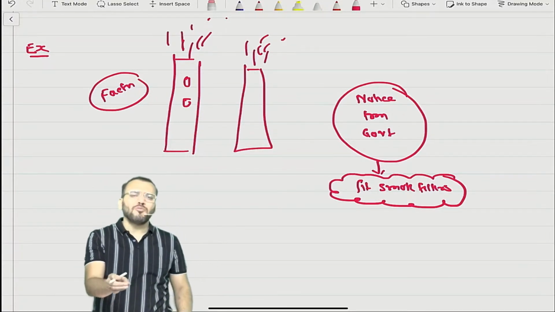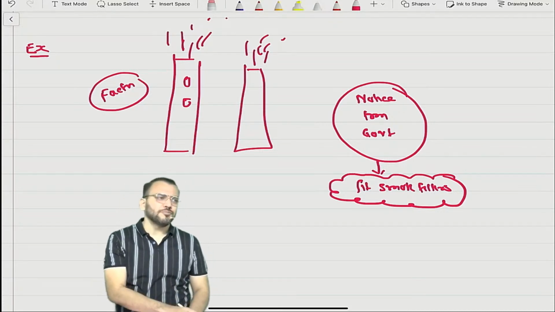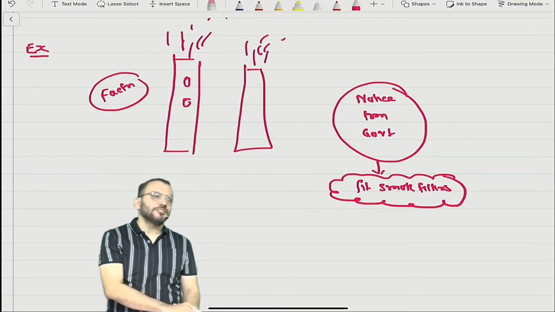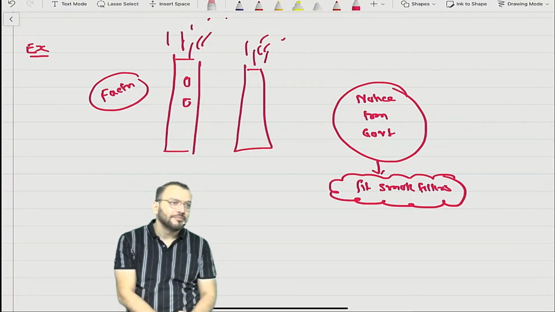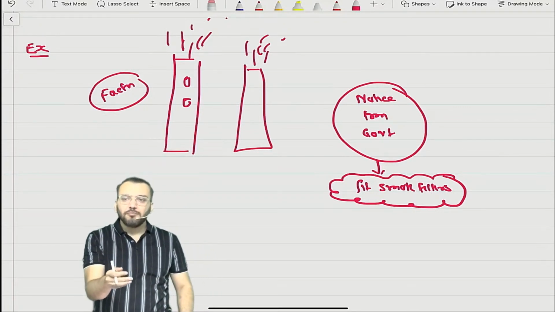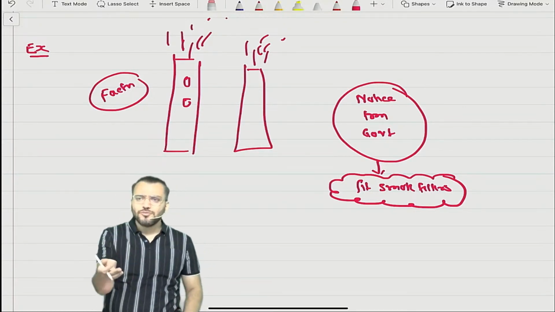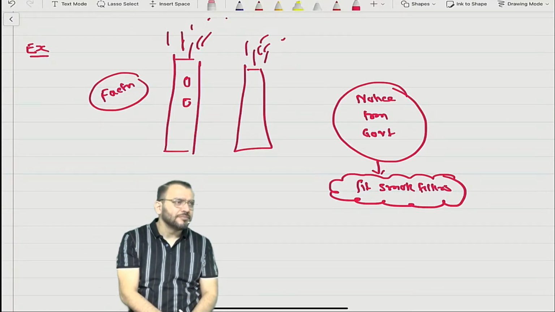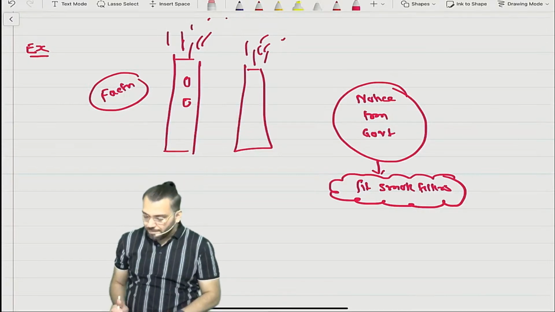And they have given a time of 1 year or 6 months for fitting of that smoke filter. Understood? Now whether we should recognize a provision for this. This fitting of a smoke filter may also require outflow of resource. Should we create a provision for this? Have you understood the point?